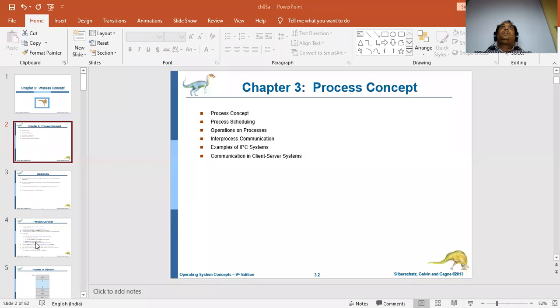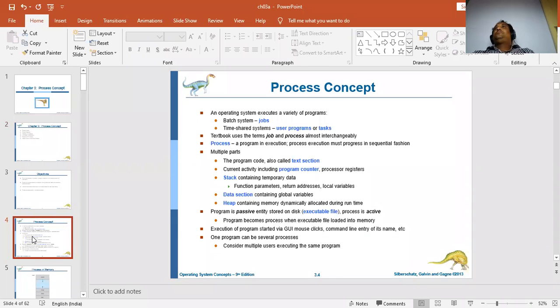So when we come to the process, what is the process exactly? I showed you an example in the previous class. Remember, work is going on one after the other. There were three colors: red, green, and yellow. Red work was going on, followed by green, followed by yellow, one after the other. So they are the works which are going to be executed in a computer. In technical terms, those works are called jobs or tasks.